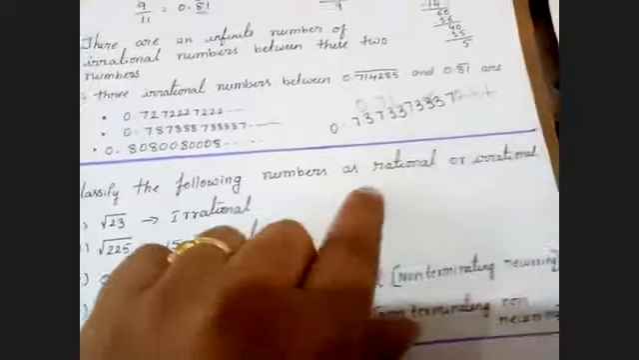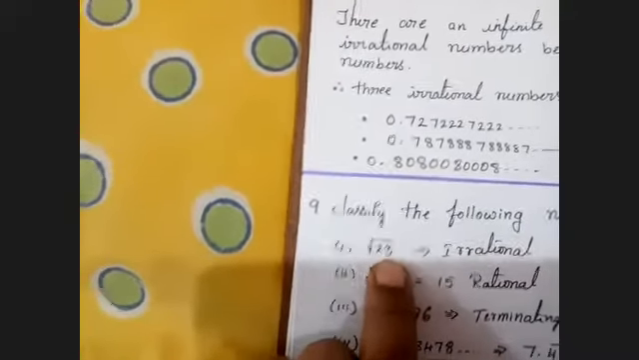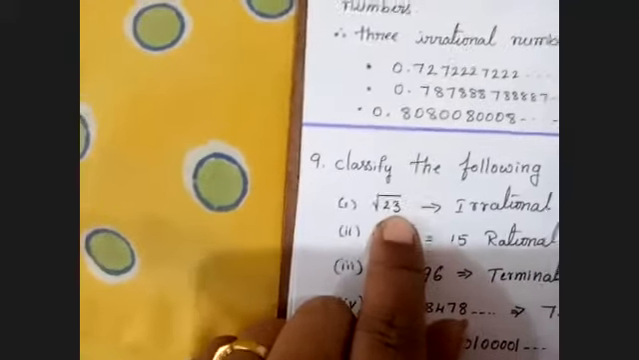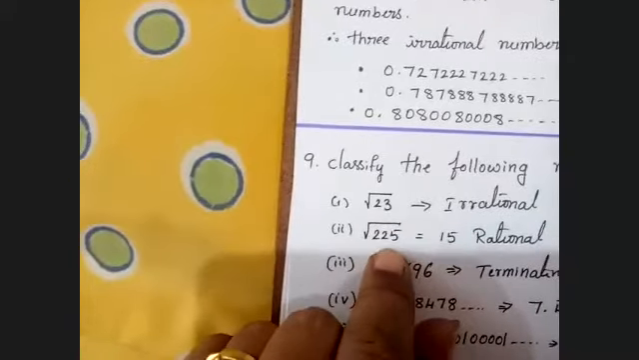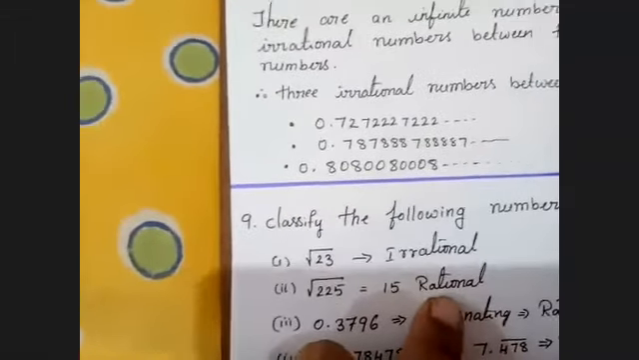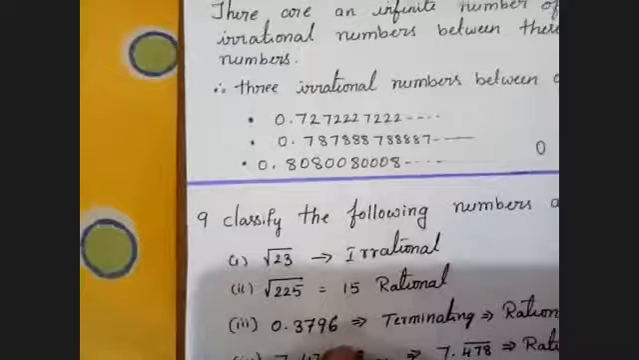Classify the following numbers as rational or irrational. Root 23. 23 is a prime number, so obviously we'll be getting irrational. 23 is not a perfect square. If they give 25, which is a perfect square, you'll be getting root 25 is 5, which is rational. The next question, root 225. 225 is a perfect square of 15. So 15 is a rational number. Am I clear? Next. Yes, ma'am.